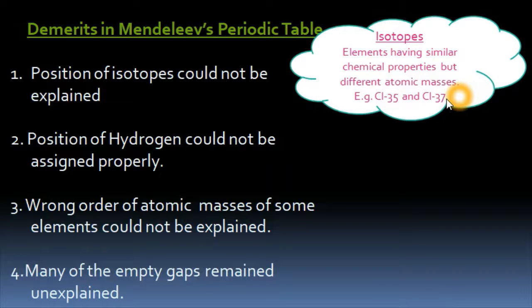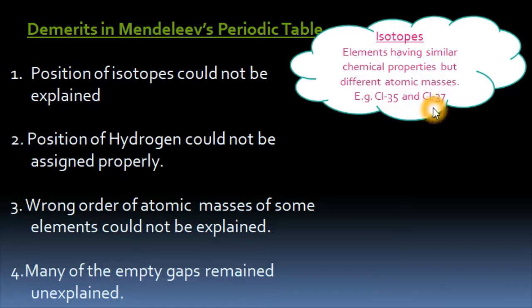Now see what happens if the elements are arranged according to atomic masses. The isotopes have different atomic masses, so they should be placed in different groups as per the basis of classification. But what happens in Mendeleev's periodic table? Isotopes were not given a separate place. The isotopes were placed at the same place in Mendeleev's periodic table.